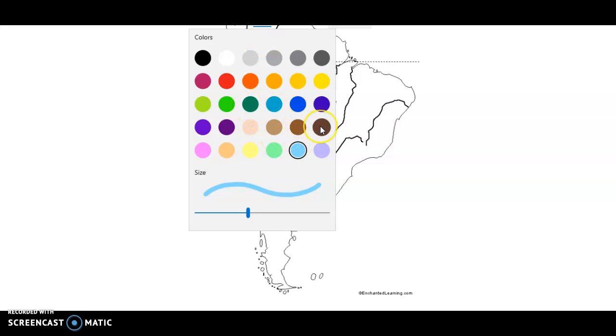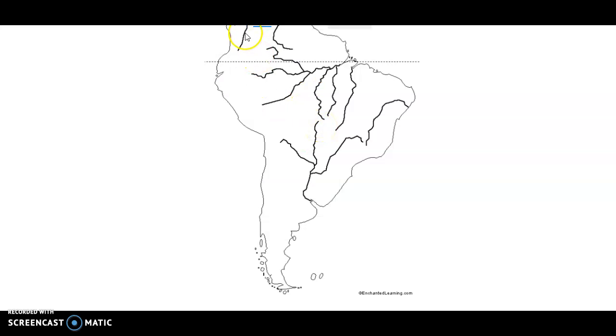I'll take brown color. The mountains are of brown color, so I'll just draw the Andes for you. And for a mountain, you must always use a brown color, and the line that you draw should be thick. That is why I'm drawing a very thick line. These are your Andes. Okay, right? Can you see these mountains?